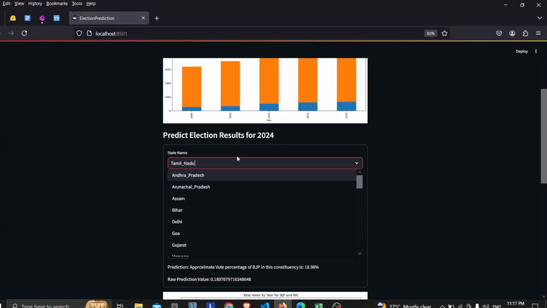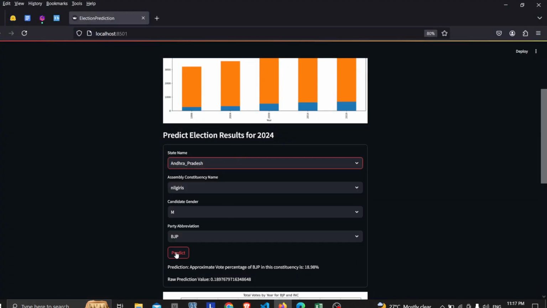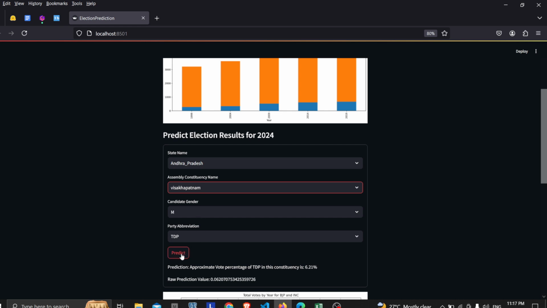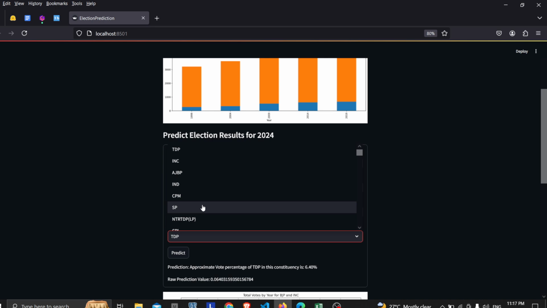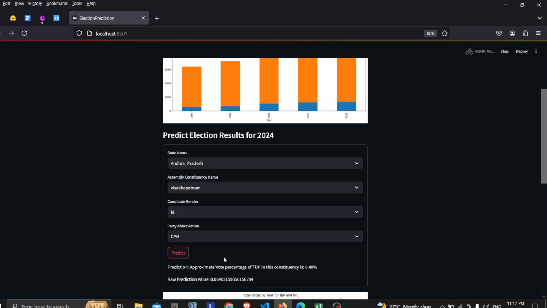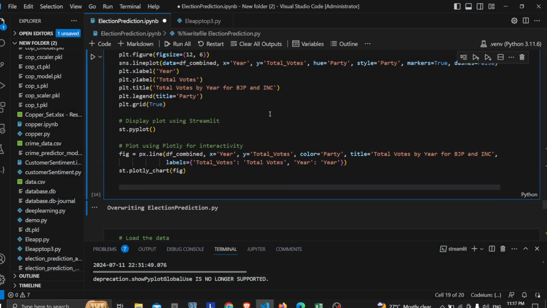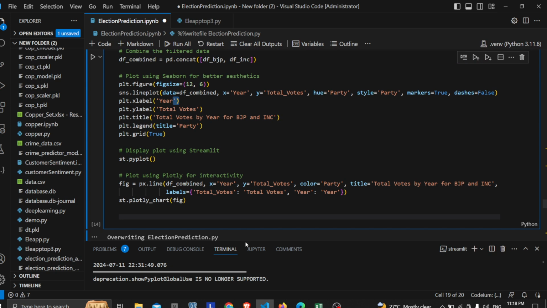So if I'm selecting a specific state name, to refresh, I'll have to hit the button. Yeah, the constituency names under it are mentioned, and the party in the state is also mentioned. It is predicting the probability, or like the vote percentage. So that's how it works. And then this is about the plots I have made in the front end.